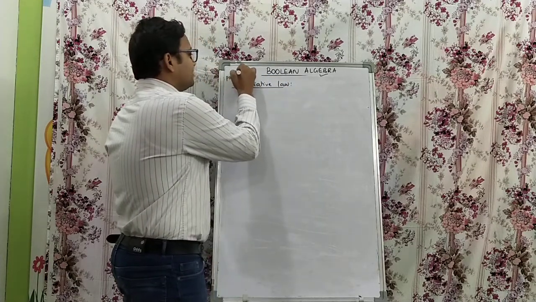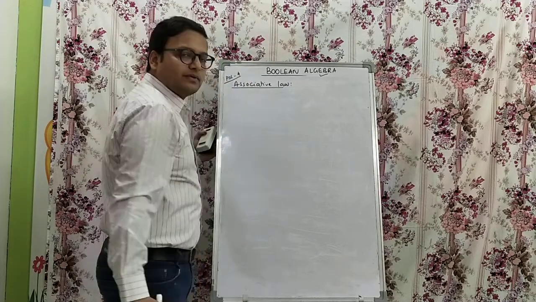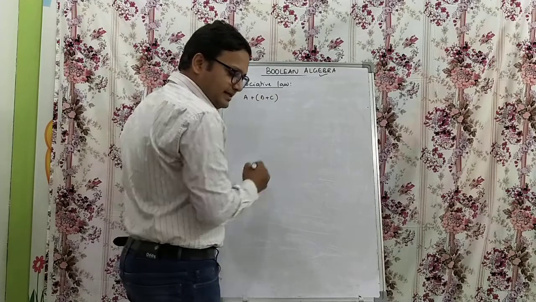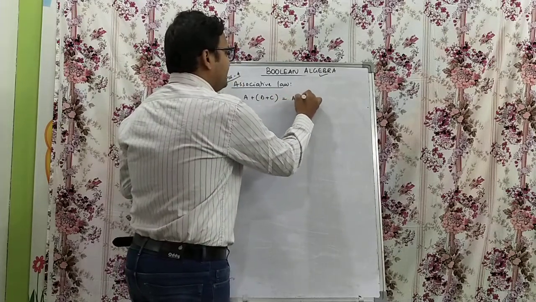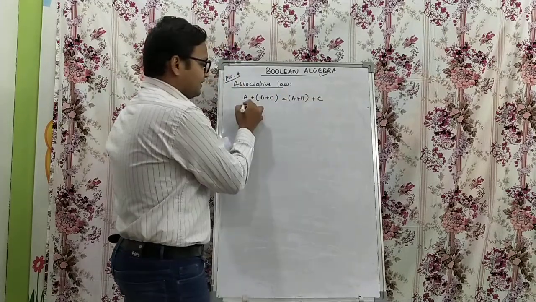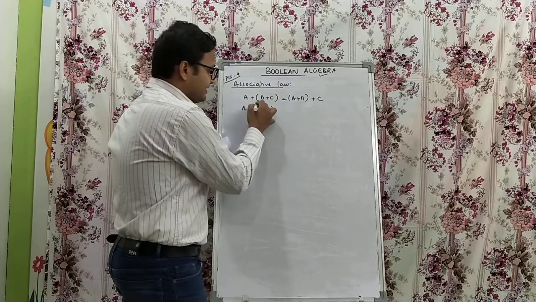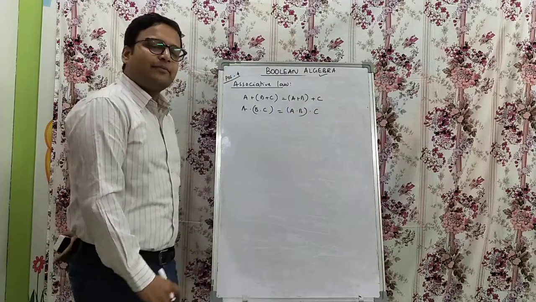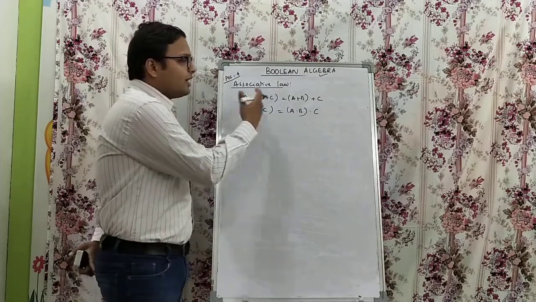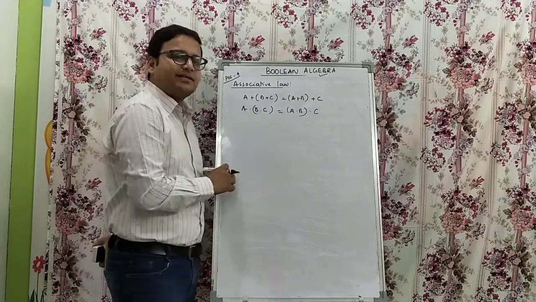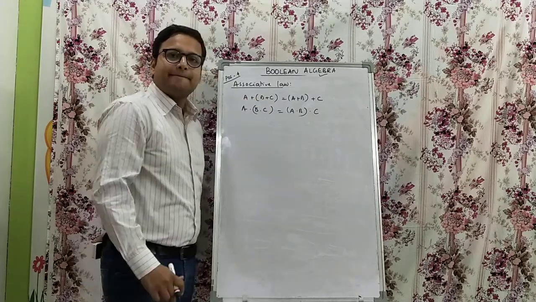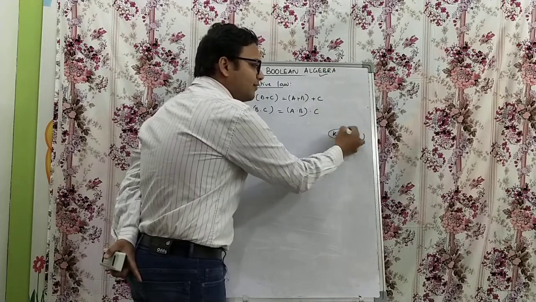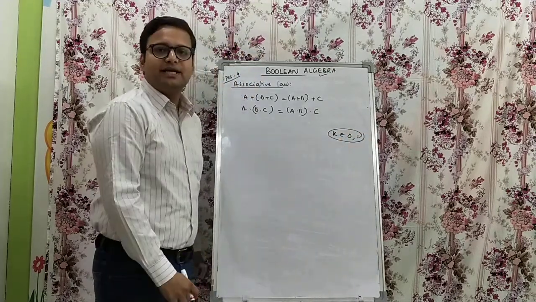Postulate number 4: A or B or C is A or B or C, and A dot B dot C is A dot B dot C. What did Boolean algebra tell us? A set of one or two elements with two operators. Here we have elements A, B, C. If K belongs to only two variables, 0 and 1, then it's called two-valued Boolean algebra.